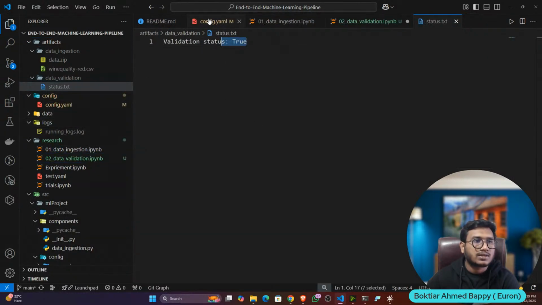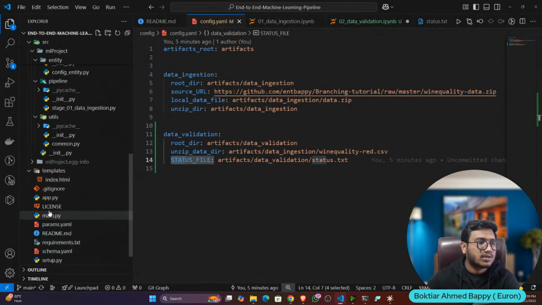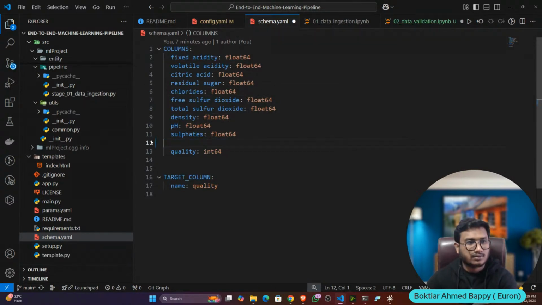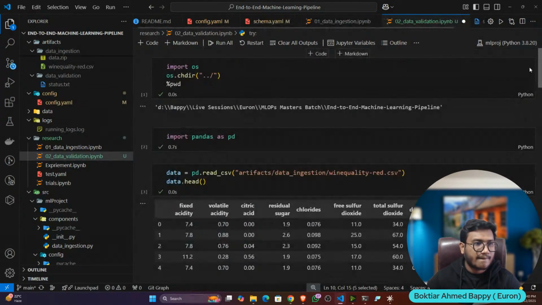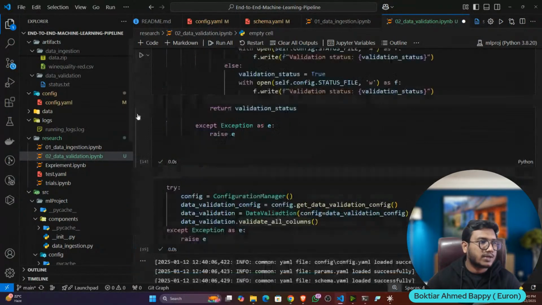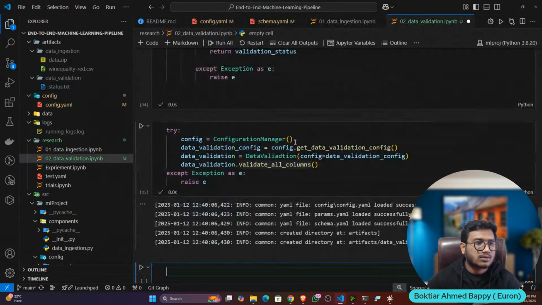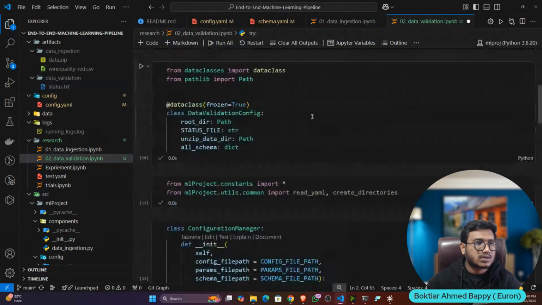But let's say by some mistake one column is not present in the schema. So what I will do, I will open the schema. Let's say this alcohol is missing. Now if I execute again, and show you the status, let me open it up.